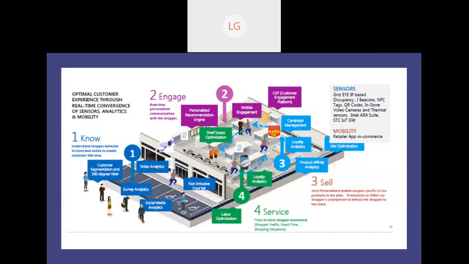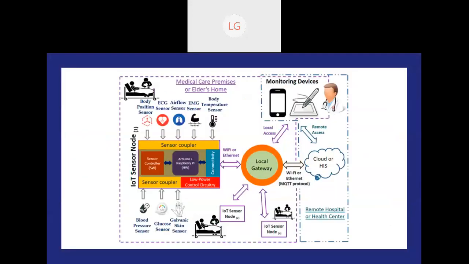And this is how the mall or the big retail shops look, and how they are using real-time convergence of sensors, analytics, and mobility. So it is an integration of three things. It is not just one thing where we are only doing analytics. We are doing integration of various things. Sensors are required, analytics is required, and mobility is required. People nowadays are not using their laptops, they are mostly on mobile. So everything is going towards mobile, and we have to see how we can convert all these things to the mobile frame.